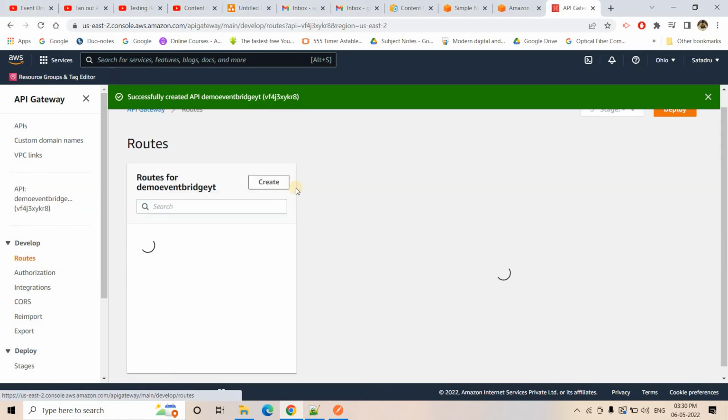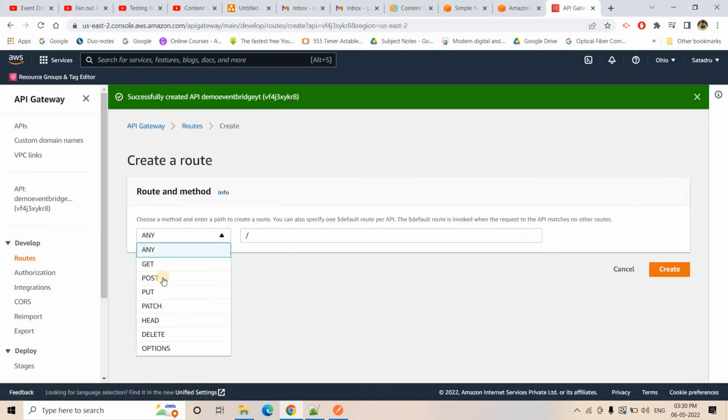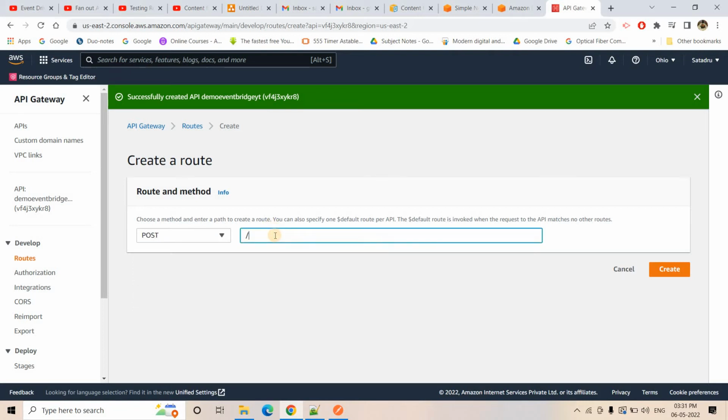Now we'll be going to routes as we discussed generally. I will create a method. So we are going to put some event in our event page. Either we can use post or put for this kind of event. As of now I am using post, and I am giving the resource path as put event in Eventbus something. Okay, I will create this one.